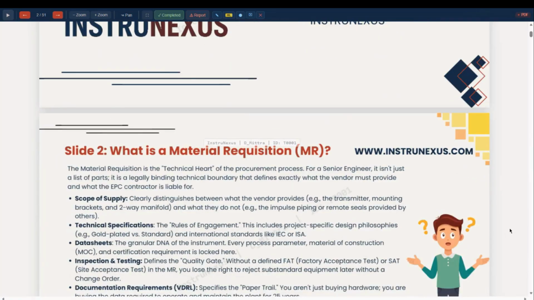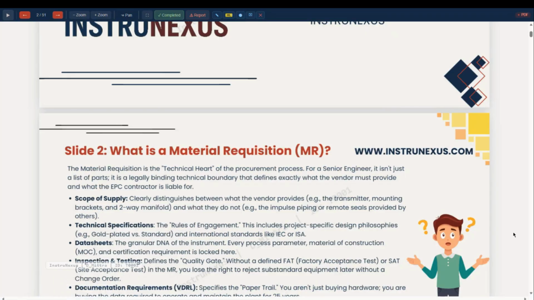The whole cycle of procurement and field installation and commissioning pre-checks are to be considered. So in this topic today, we are covering the first phase of it, the material requisition.